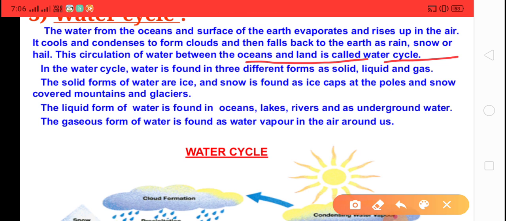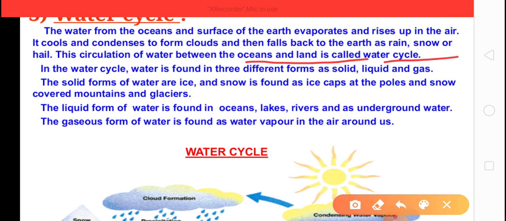Okay children, the water cycle is very simple, very easy. It has three steps. Number one, evaporation, when water heats up and rises up. Number two, condensation, when evaporated water cools and condenses to form clouds. Third, precipitation.